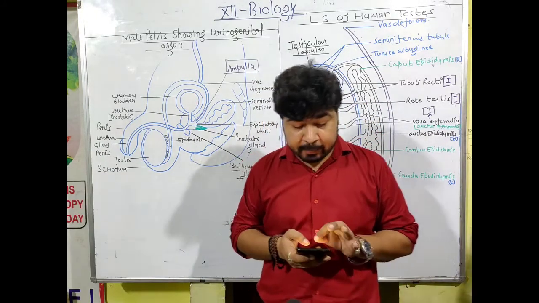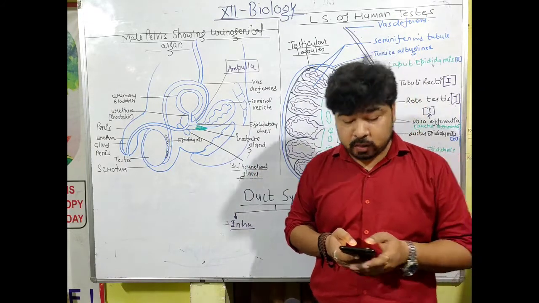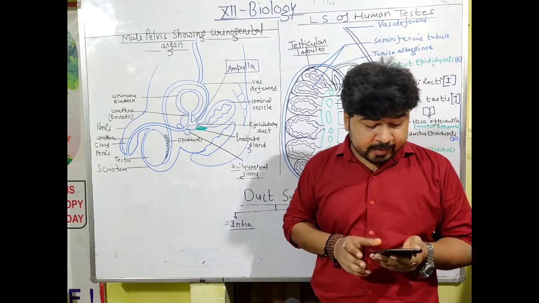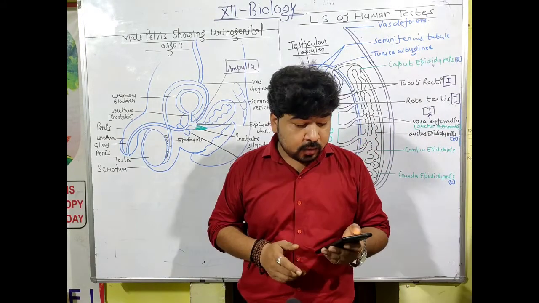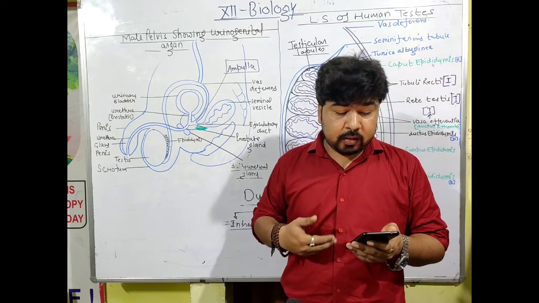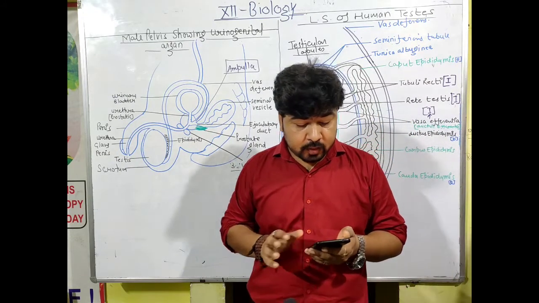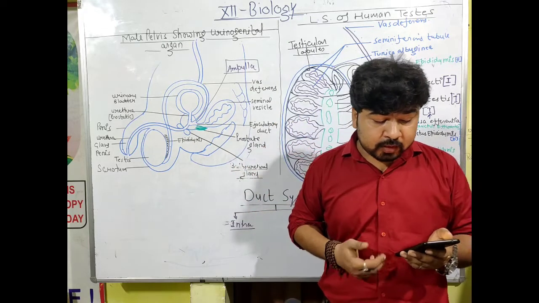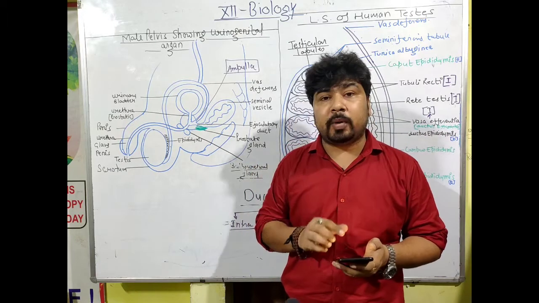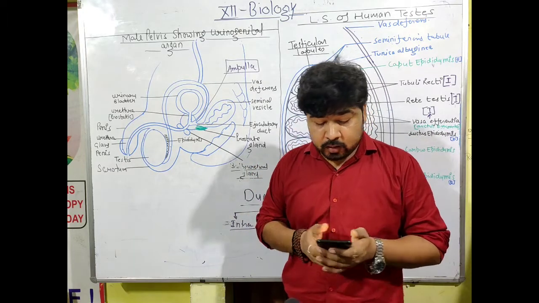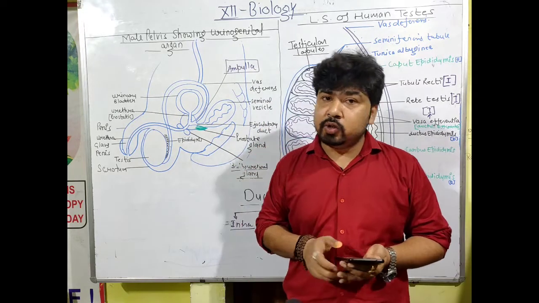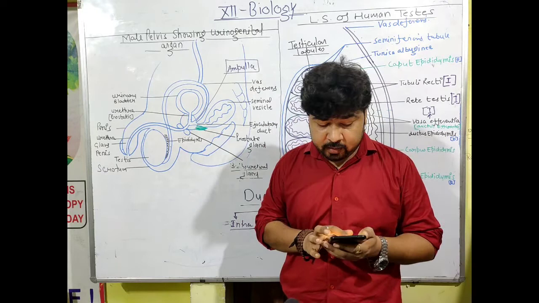The first unit, reproduction, and chapter 1, reproduction in organisms. The topics which are deleted: reproduction characteristic, features of all organisms constituting asexual and sexual reproduction. Asexual reproduction, binary fission, sporulation, budding, gemmule formation, fragmentation and vegetative propagation are deleted. Next, in genetics and evolution, chapter 7, evolution is almost entirely deleted.